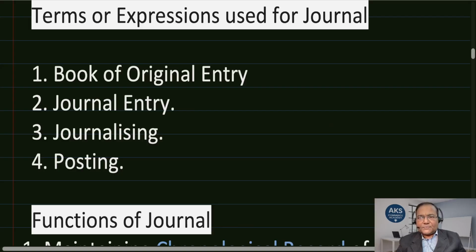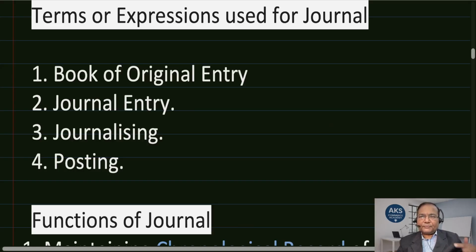Now, having understood the meaning and definition, I'll help you understand the terms or expressions used for journal. So what are the terms which are used? Book of original entry: wherein journal or subsidiary books entries are made. Journal entry: once the books are maintained, there is an entry made in specific books if all the subsidiary books are maintained, if not, only in journal.